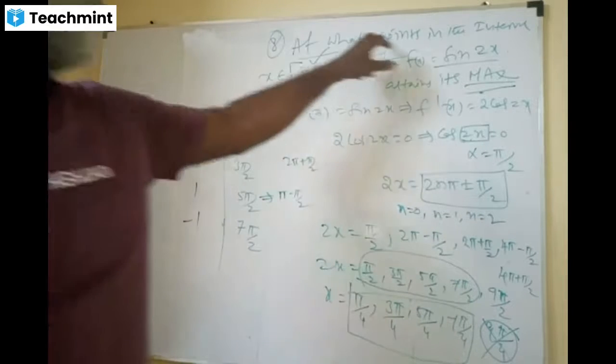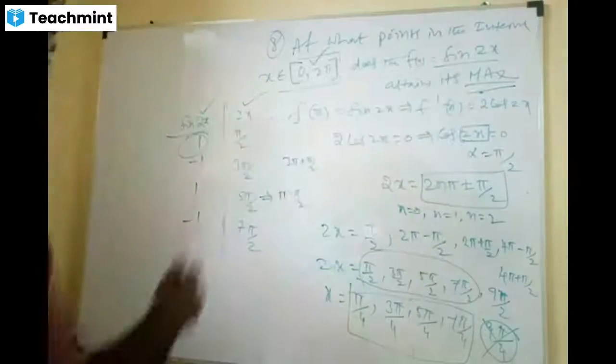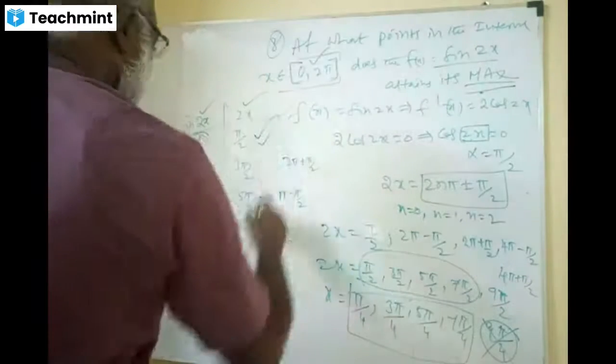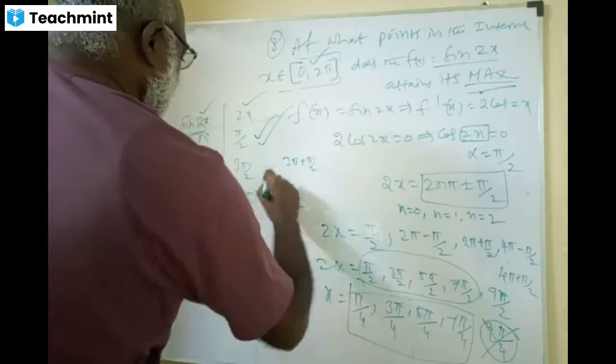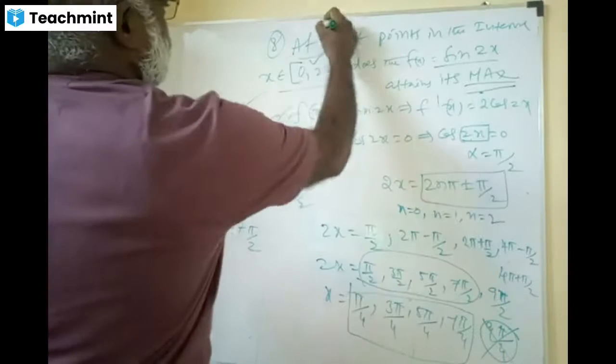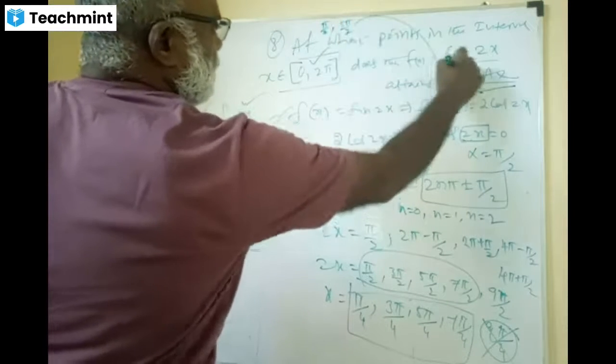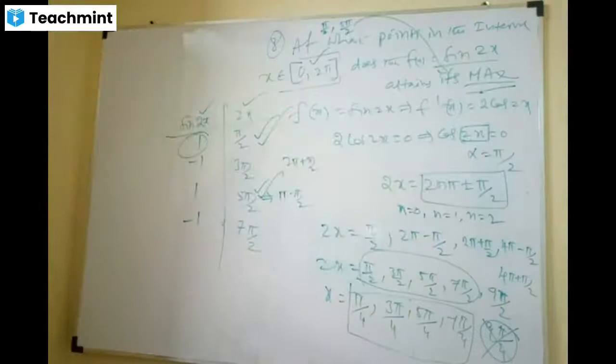Okay. At what points in the interval does the function attain maximum? Means at pi by 2 and 5 pi by 2. At pi by 2 and 5 pi by 2, the function attains its maximum. Please kindly note it. I am rushing. I'm rushing today.